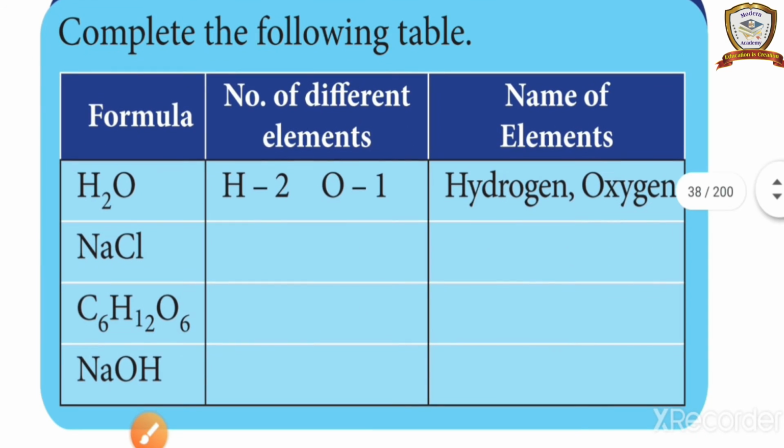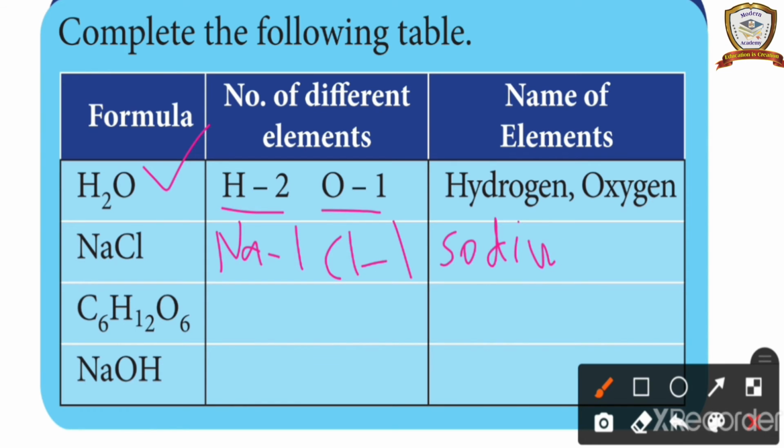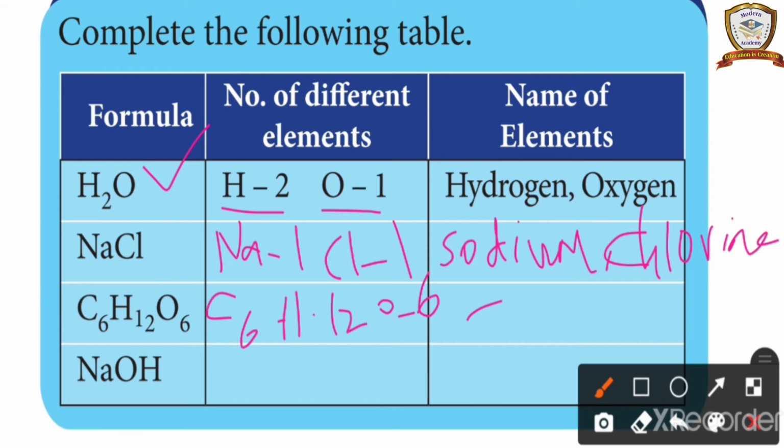In this, first one, water molecule, 2 hydrogen, 1 oxygen. Like this, 1 sodium, 1 chlorine. So what are the elements? Sodium and chlorine are there. Next, in this, 6 carbon, 12 hydrogen, 6 oxygen. In this, carbon, hydrogen and oxygen are there.